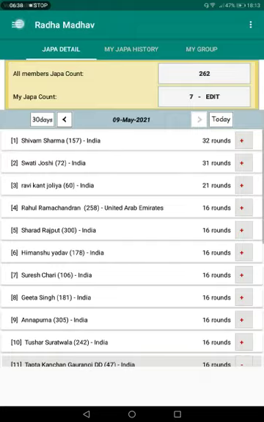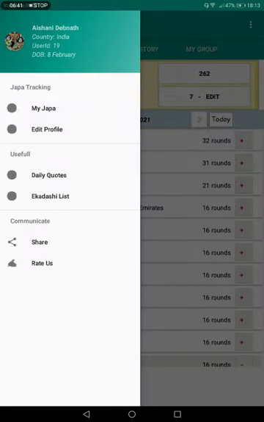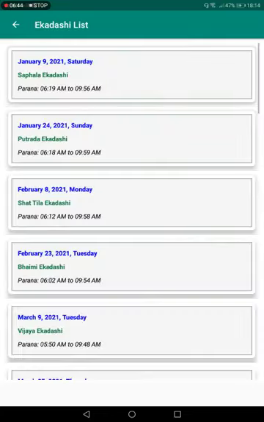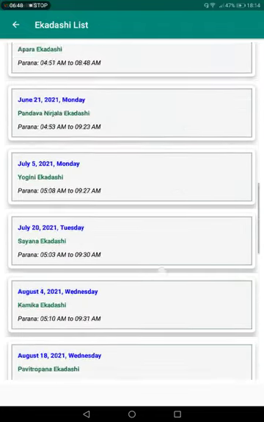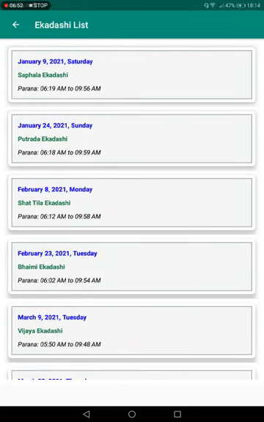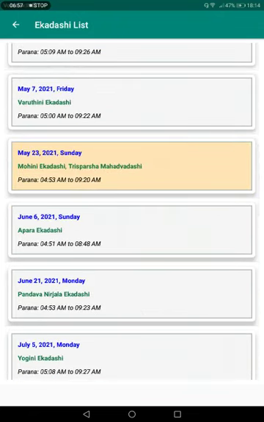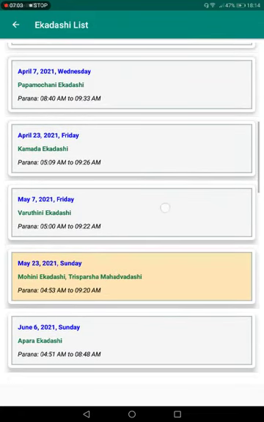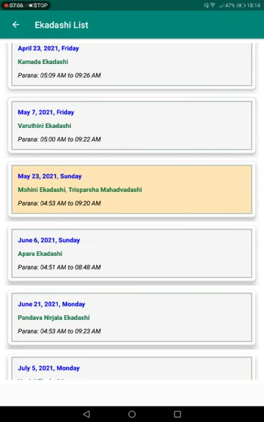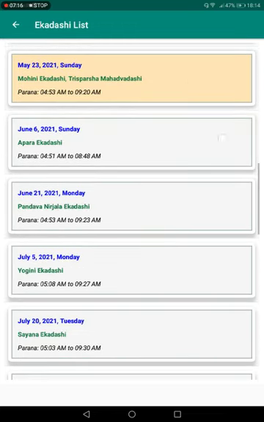From the menu tab, the next option I'm going to explain is the Ekadashi list. Here the different types of Ekadashi are provided with their names. You can find all the Ekadashis that are going to happen this year. The next Ekadashi is marked here in yellow color. The next Ekadashi is on May 23, 2021, which is Sunday. So yes, this is a well-made